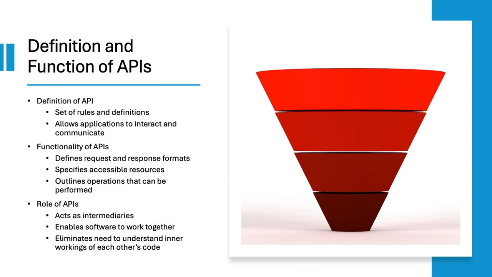An API is a set of rules that allows applications to communicate. It defines request and response formats, specifies accessible resources, and outlines operations. APIs act as intermediaries, enabling software to work together without understanding each other's code.